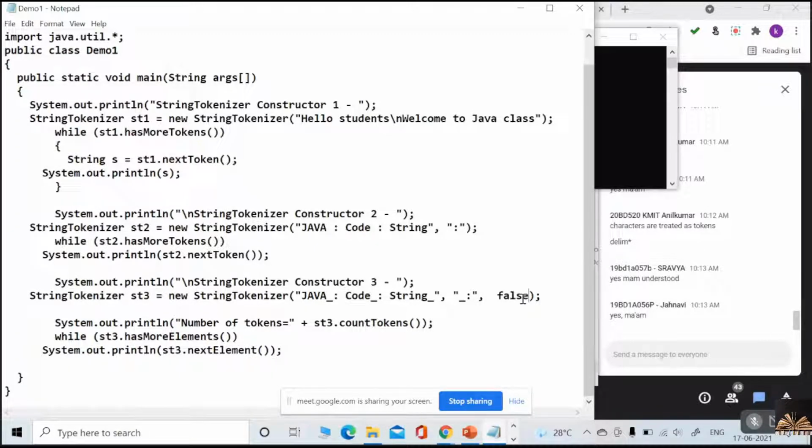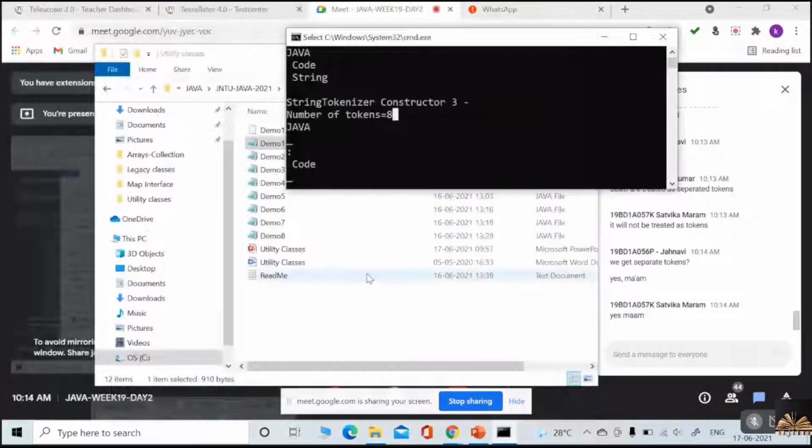Okay. So hope you understood all the three constructors. Everyone understood now? Yes or no? Right. Very good. Next one.